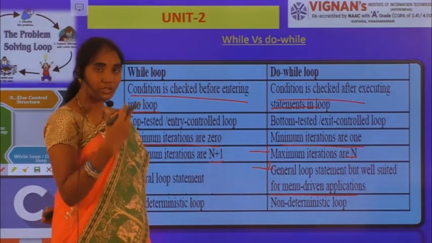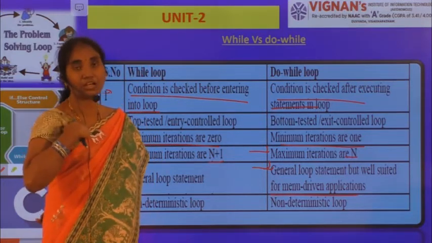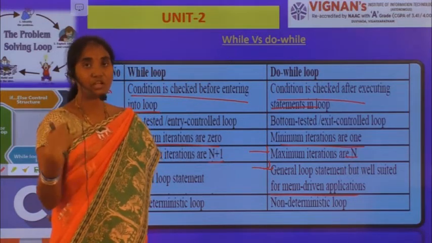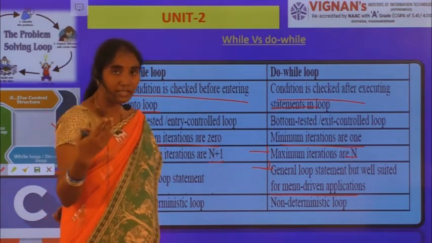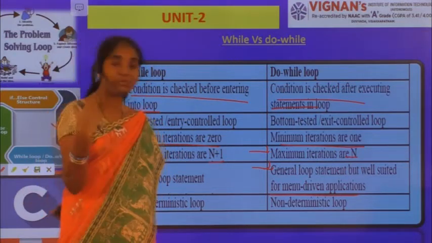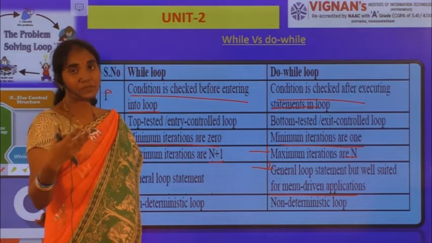When you want to write a menu driven application, for example, let us think that you have a restaurant. Here you will be given options like tiffin, breakfast or lunch, likewise starters, and then the rice menu.